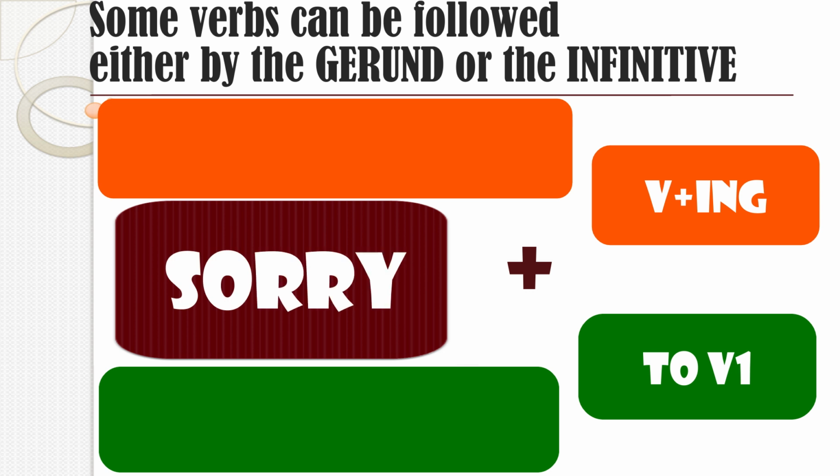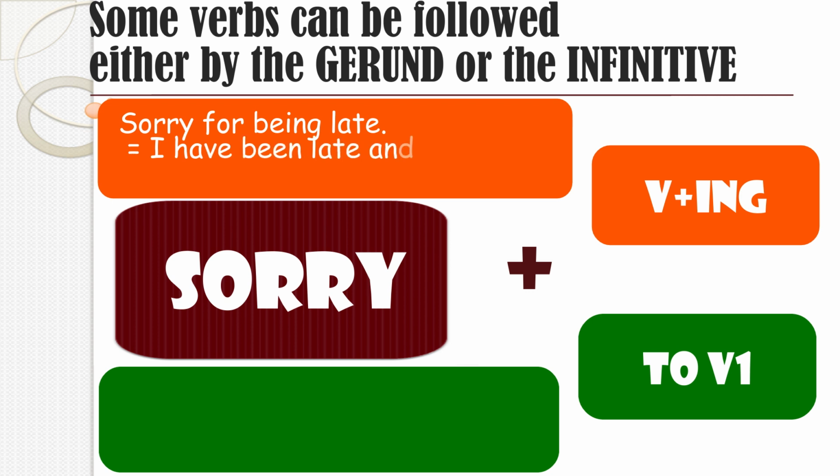Sorry. Now, sorry as an adjective, if it is followed by the preposition for, sorry for being late, well, it's quite normal because after prepositions we normally use the gerund form. So, sorry for being late means I have been late and now I apologize.